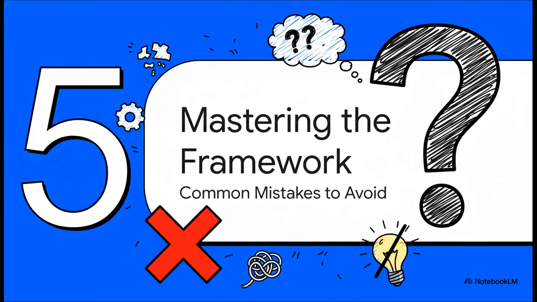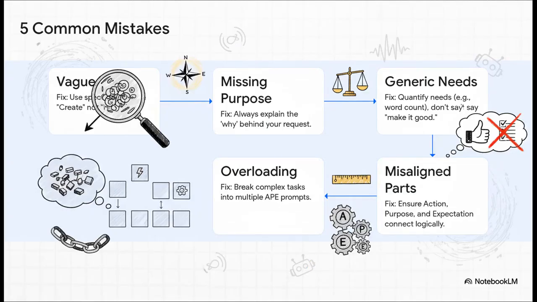But to get really good at it, it helps to know the common pitfalls. So let's really quickly go over a few mistakes people often make when they're first starting out with APE. First up, those vague verbs gotta go. Second, don't you dare skip the purpose. That context is everything. Third, get specific with your expectations. Saying "make it good" is totally meaningless to an AI. Fourth, make sure your A, P, and E actually make sense together. And last but not least, if you have a really huge complex task, don't try to cram it all into one prompt. Just break it down into a few smaller APE prompts.